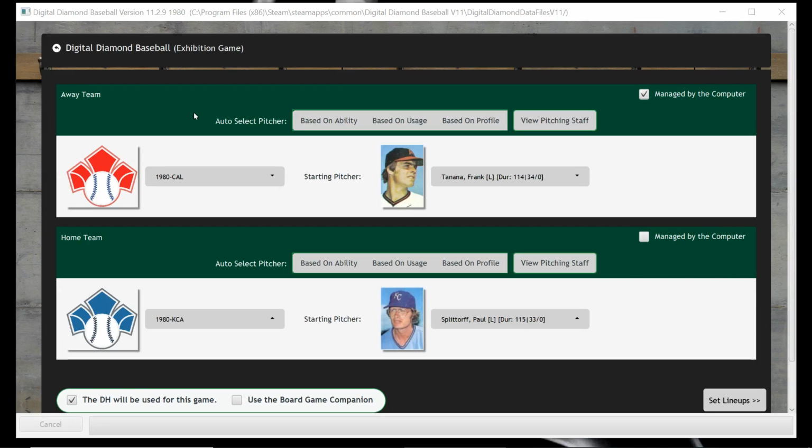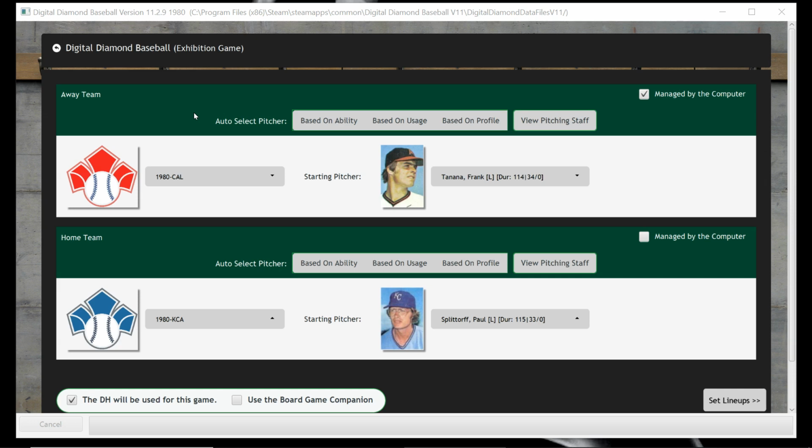Baseball game this time, and this time it's going to be Digital Diamond Baseball. I'm taking two teams from 1980. The Kansas City Royals will be at home versus the 1980 California Angels. Now, if you recall, 1980, I believe, was a year that George Brett hit .390.